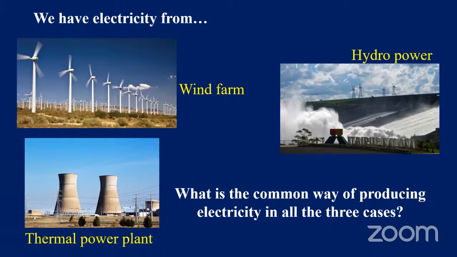Today we are going to deal with an interesting topic, problems on these topics. But before that, let us try to think about this. We have got many sources of energy. We generate electricity by different means. Here are three: wind farm, hydropower, and thermal power plant. Can you think of any way of producing this electricity? What is the mechanism behind it? What is the common way of producing electricity in all the three cases? Think of this. We will come back to this question by the end of the session.